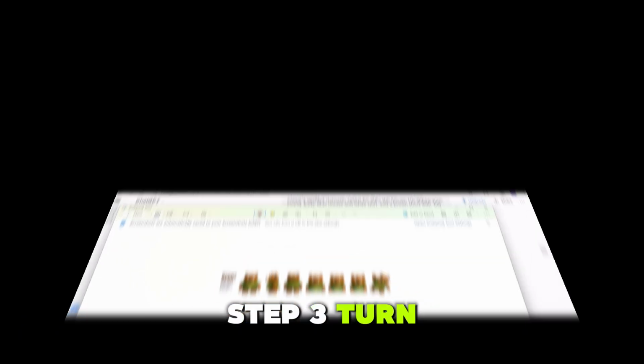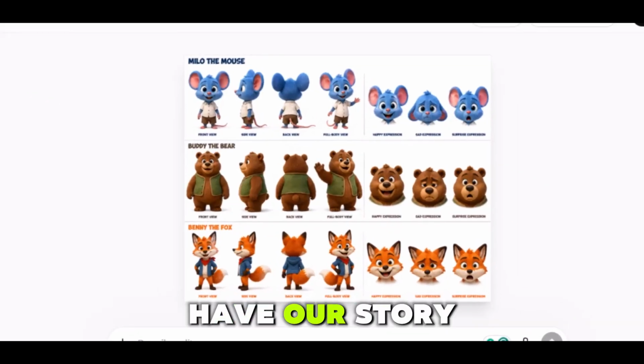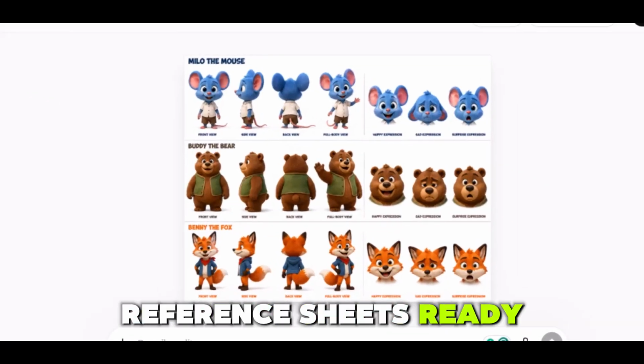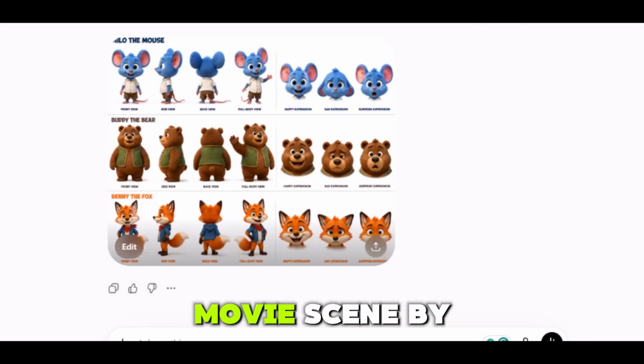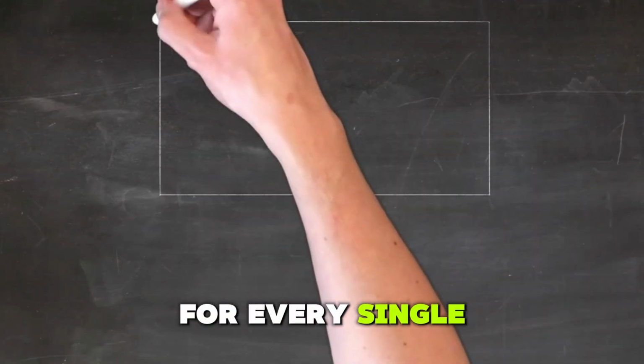Step 3. Turn the story into scene-by-scene images. Now that we have our story and our character reference sheets ready, it's time to start building our movie scene by scene. And here's the good news. You don't have to sit down and manually write prompts for every single image.